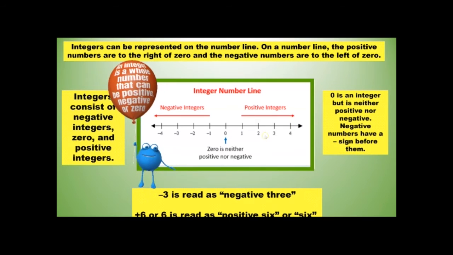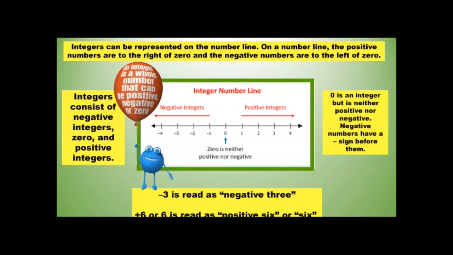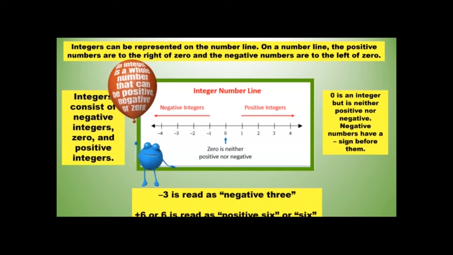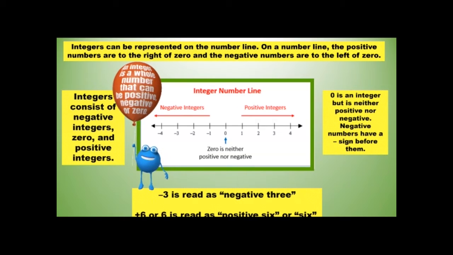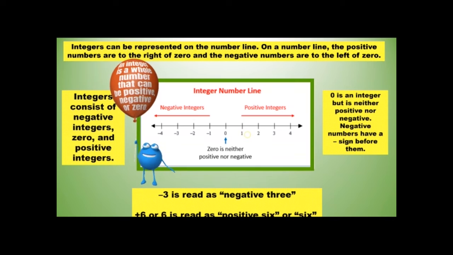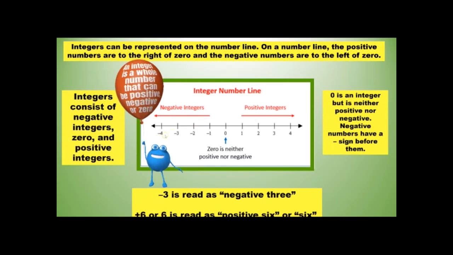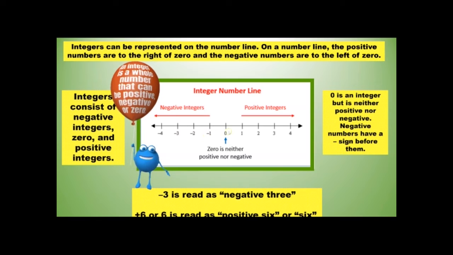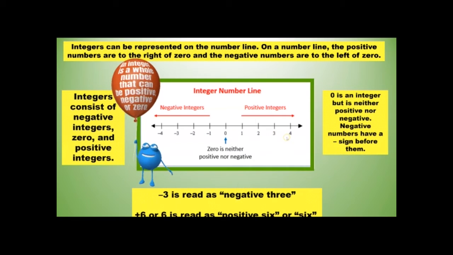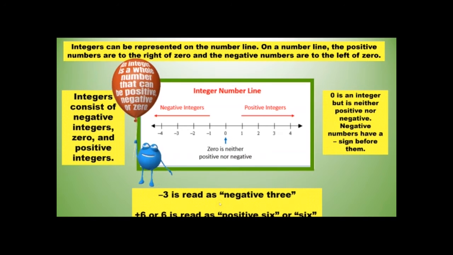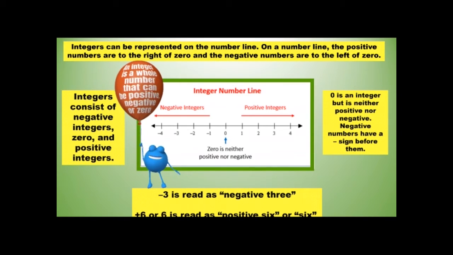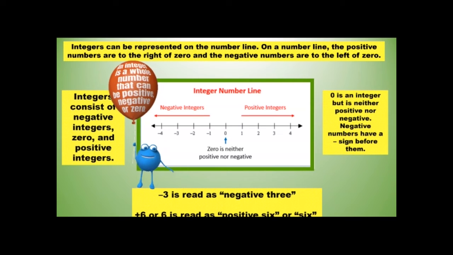Integers consist of negative integers, 0, and positive integers. 0 is an integer, but it is neither positive nor negative. Negative numbers have a negative sign before them. These are the negative numbers. These are positive numbers. Negative 3 is read as negative 3. Positive 6 is read as positive 6 or just plain 6.